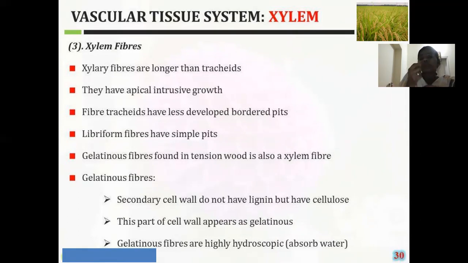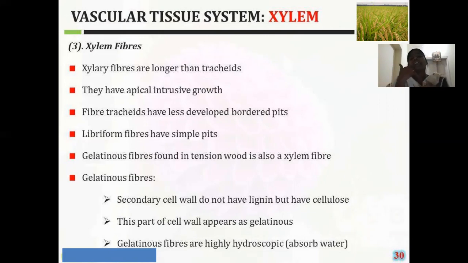What is the difference between the bordered pit and the simple pit? The simple pit won't have that type of cavity or covering. The bordered pit is covered by the secondary cell wall material in the form of a cavity, and in that cavity the pore is present. The fibers having bordered pits are called fiber tracheids. The fibers showing simple pits are called libriform fibers.